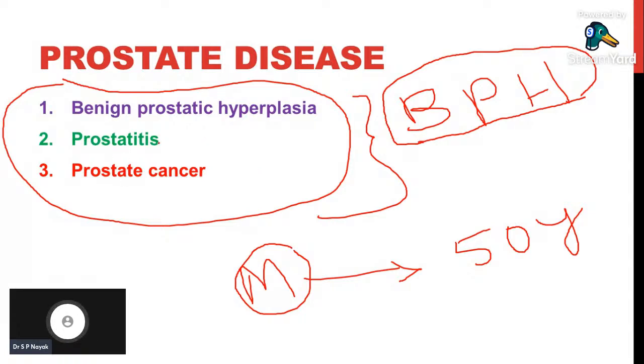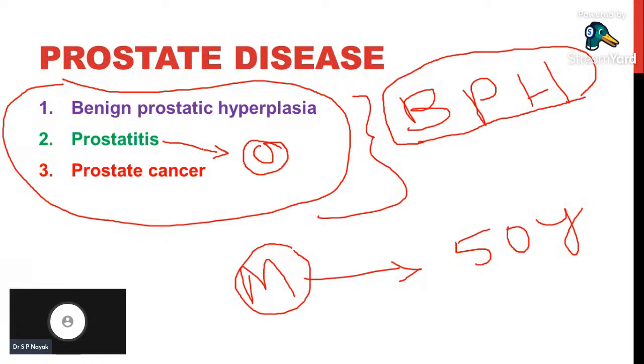Okay, and the second condition is prostatitis. Prostatitis is a little bit different from benign prostatic hyperplasia. Prostatitis is an inflammatory disease of the prostate gland. In benign prostatic hyperplasia, the cell size and cell number increase and the size of the prostate gland increases.